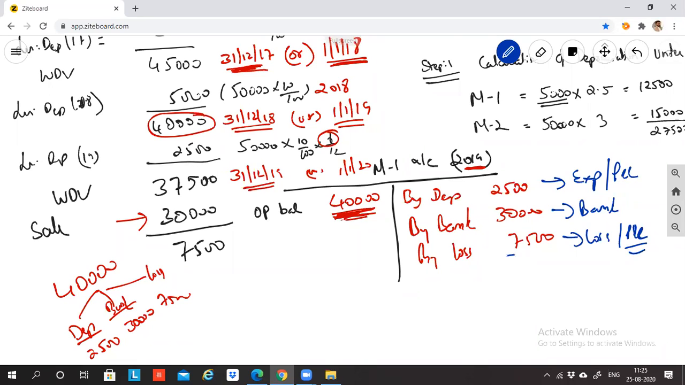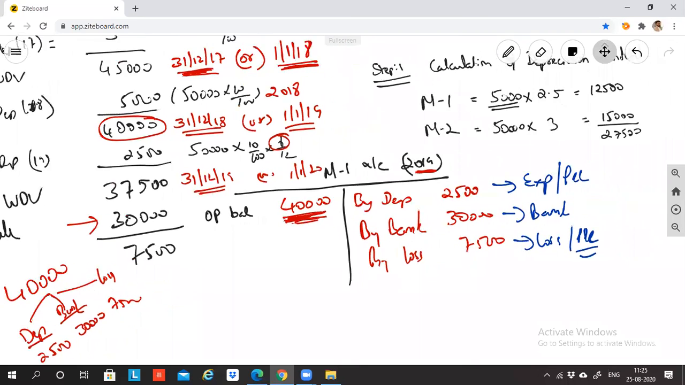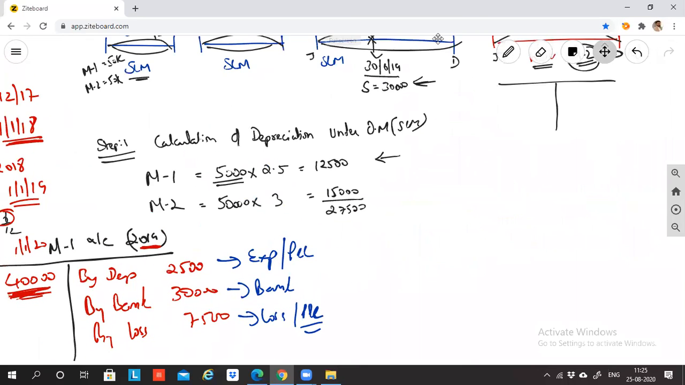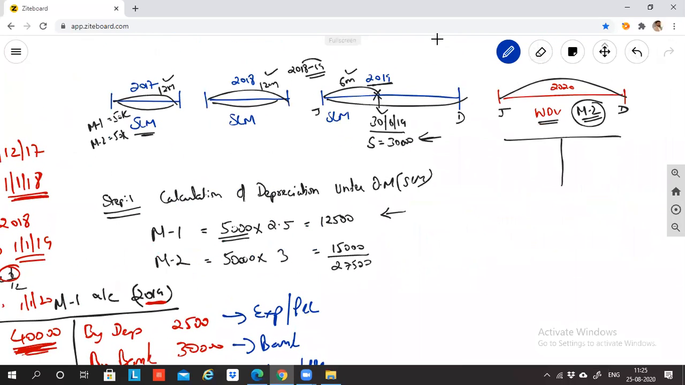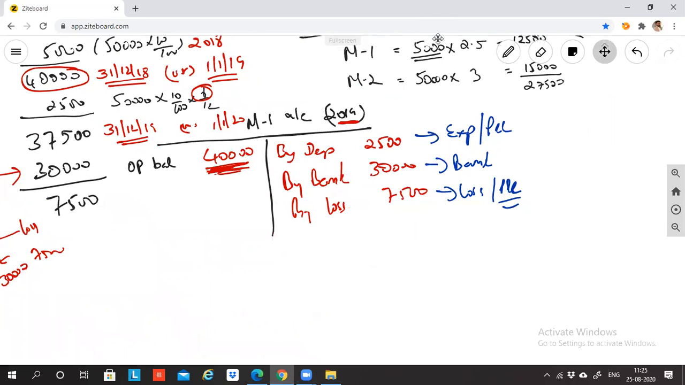Because the balance is already transferred to your P&L account. What is the fun in recalculating? What question did we ask? I asked: in 2019-20, M1 machinery is not there with me. In 2019, M1 machinery is not there. Why should I recalculate? So Bharat said, sir, we want to know what is the difference in the P&L that we have to do. My question is, why do you want to know the difference? Because the entire machinery value is again transferred to P&L account.